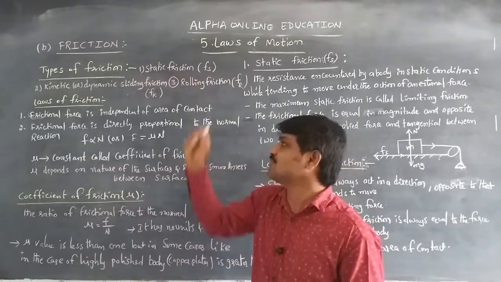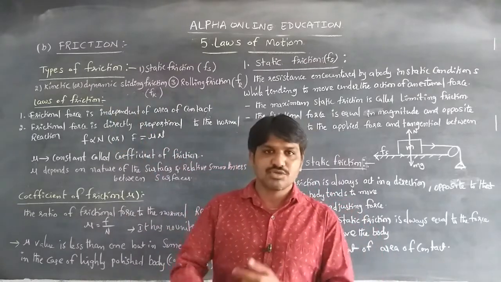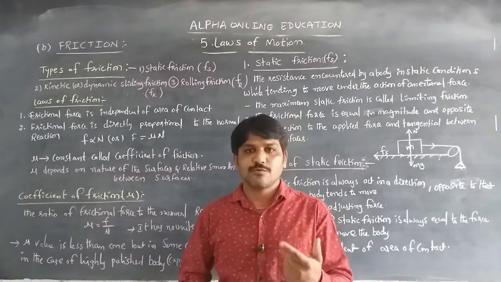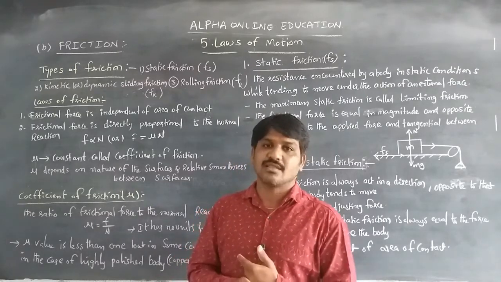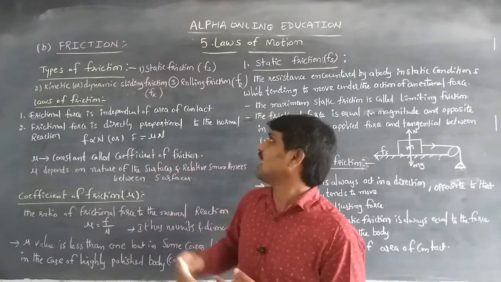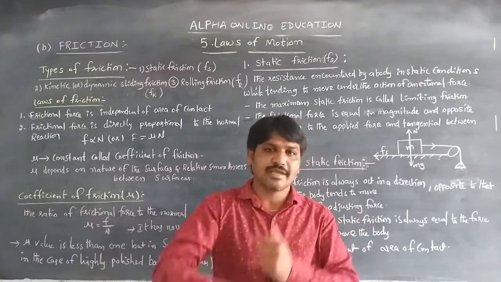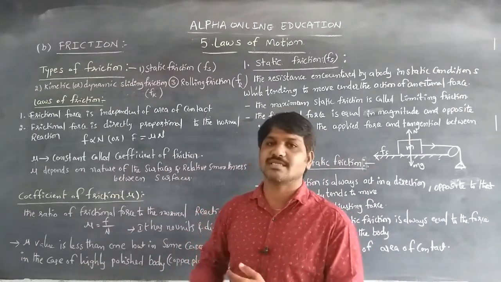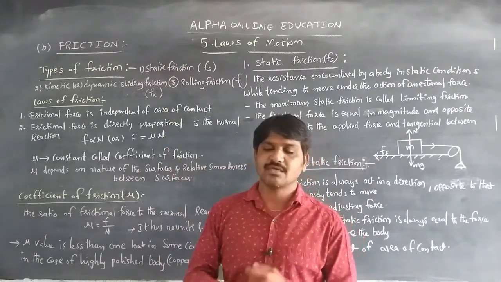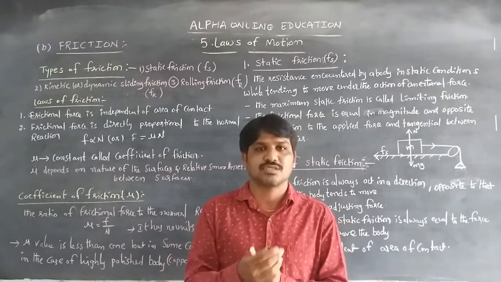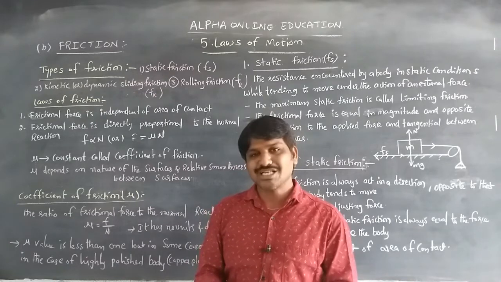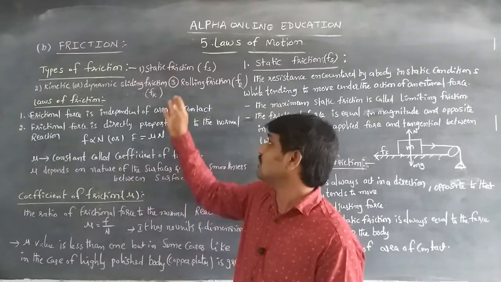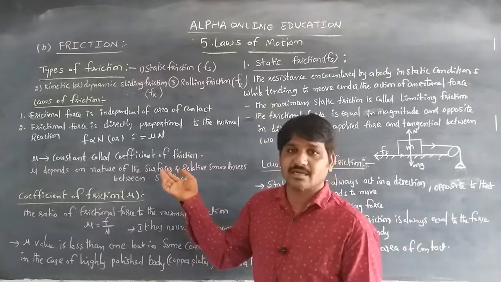That is static friction. If the body is in motion, then the frictional force acting in the direction opposite to the motion of the body is the kinetic friction. And rolling friction means that when the body is rolling, that friction is considered rolling friction. When the body is rolling, the resistance encountered by the body is tangential to the body. We will discuss that in detail in later videos.